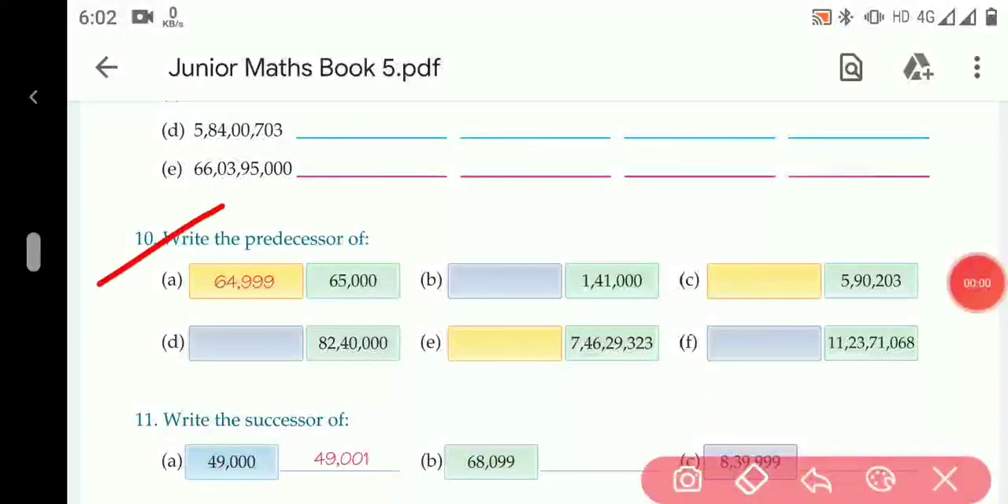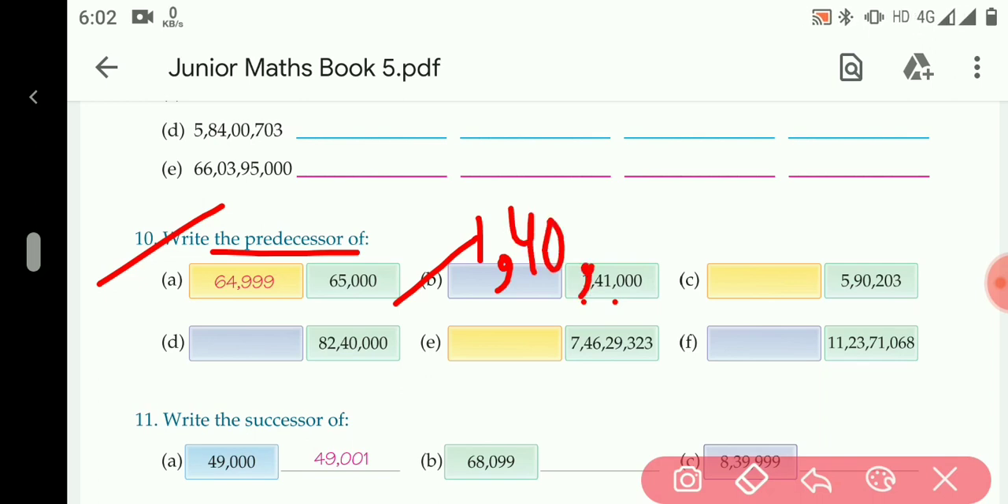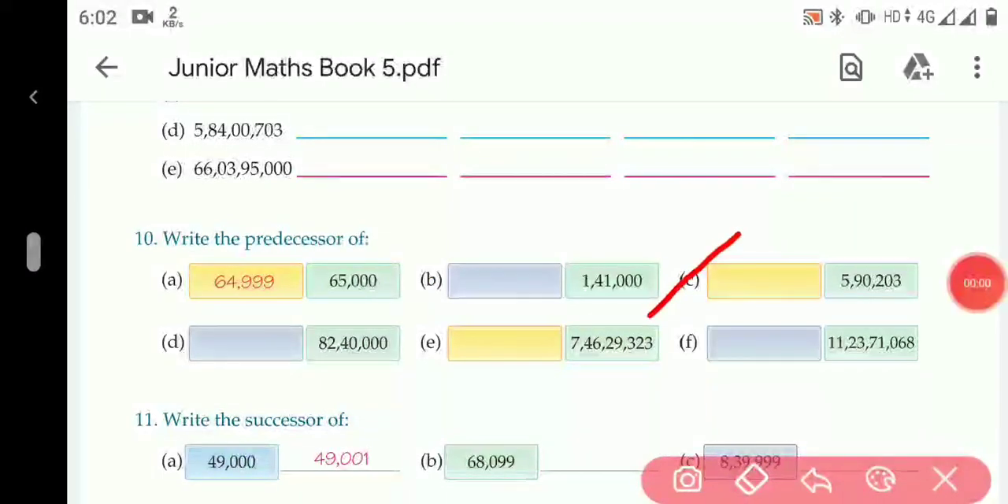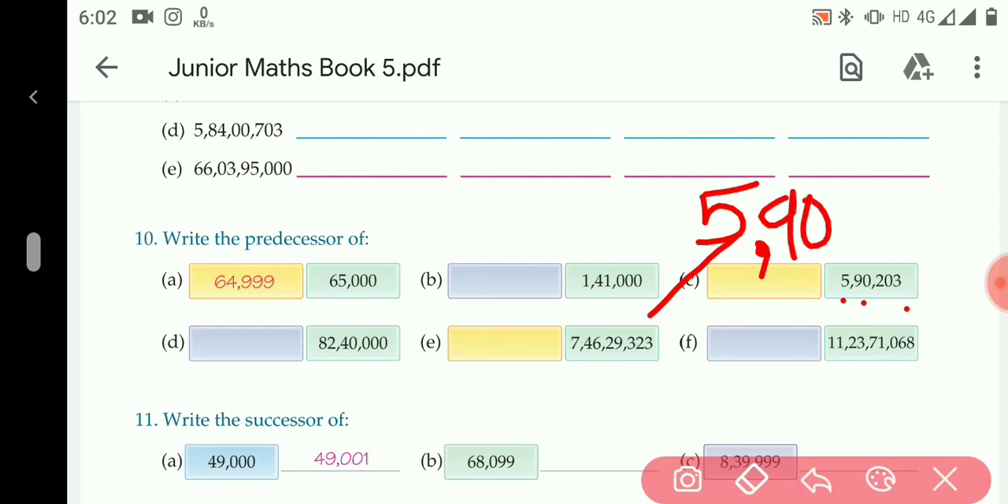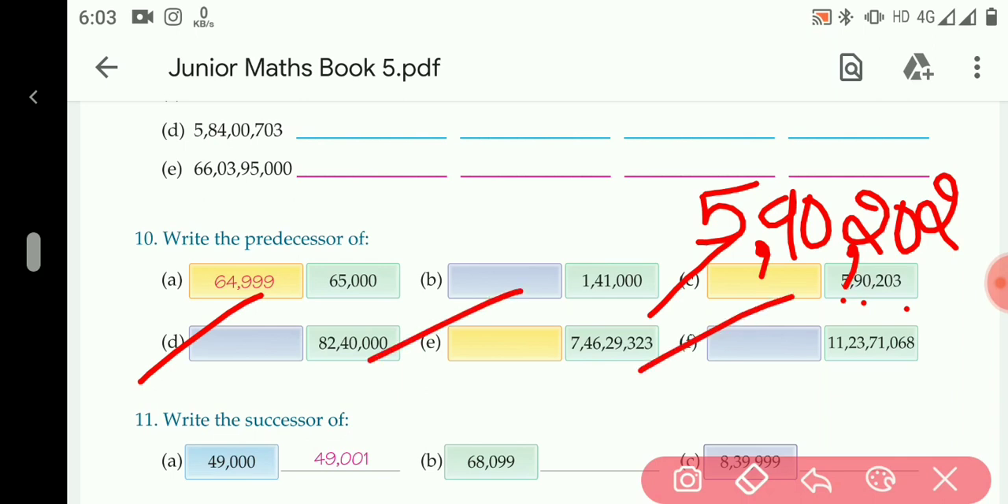Question number 10. Write the predecessor of. Predecessor means the number before. You have to write a number before a particular number. In B part, 1,41,000. So a number before it is 1,40,999. In C part, 5,90,203. So we will reduce one number here and the number will be 5,90,202. Now the remaining parts D, E, F will be your homework.